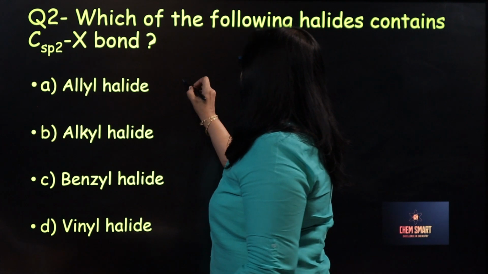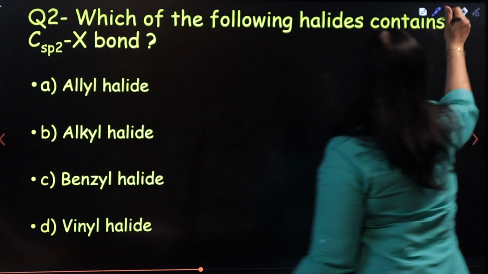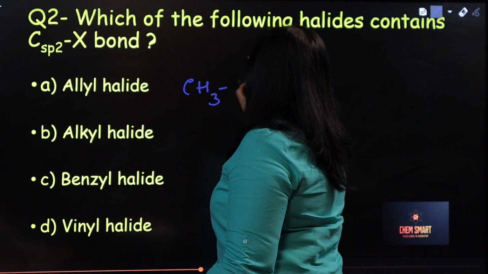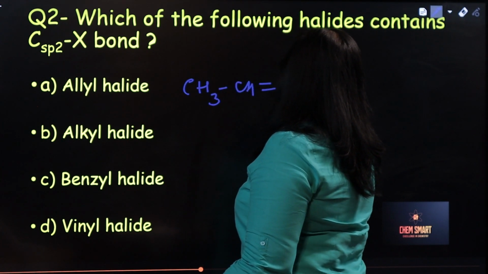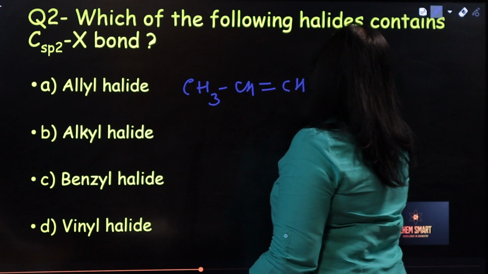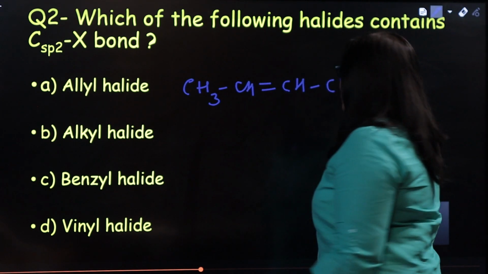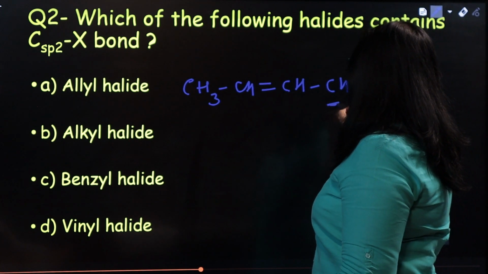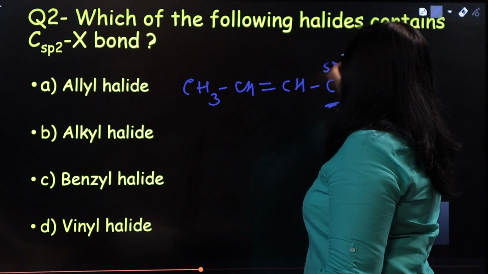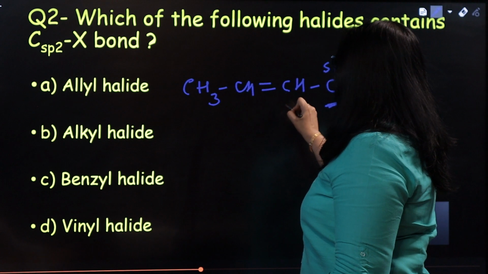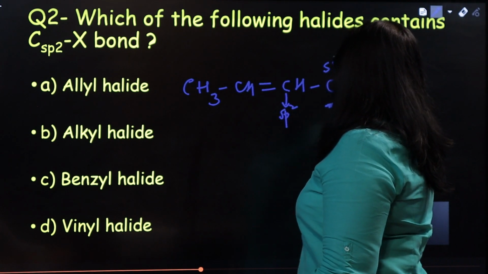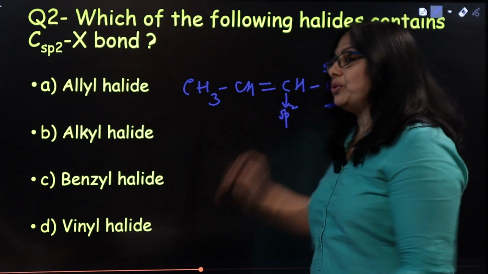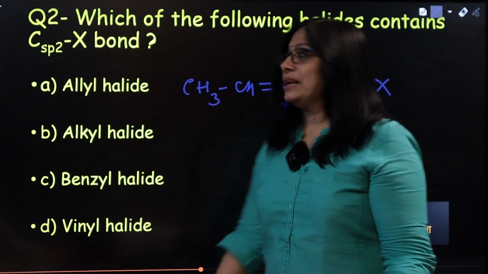Allylic halide, if you take, say, it is CH3CH=CH-CH2X. I'm just taking an example. If you look, the halogen is connected to this carbon, which is sp3, and that is in turn connected to an sp2 carbon. So such halides are called allylic halides. So here the halogen is connected to an sp3 carbon, not sp2.